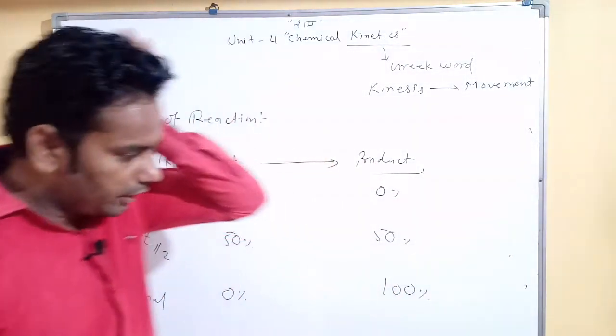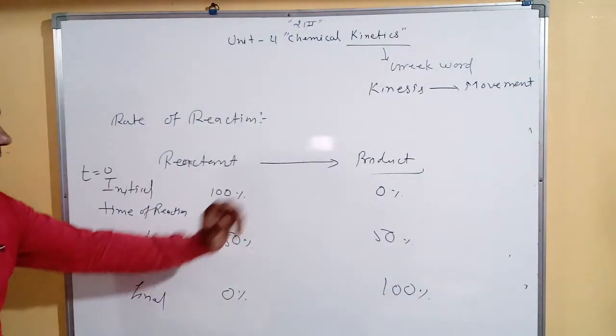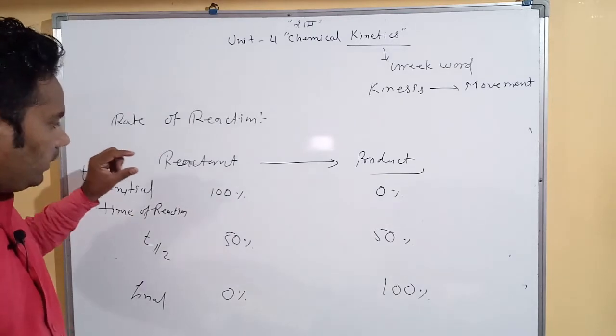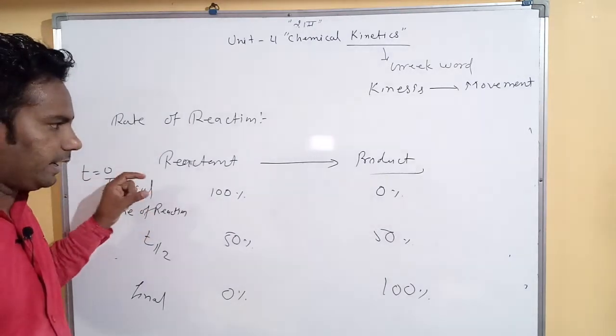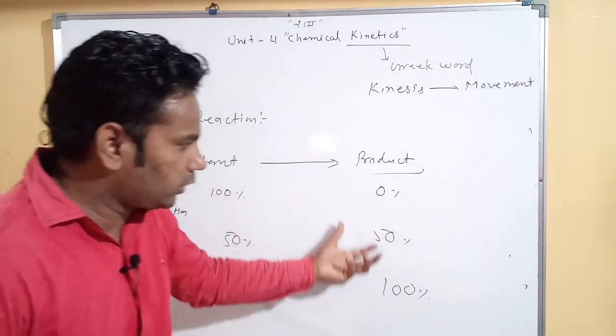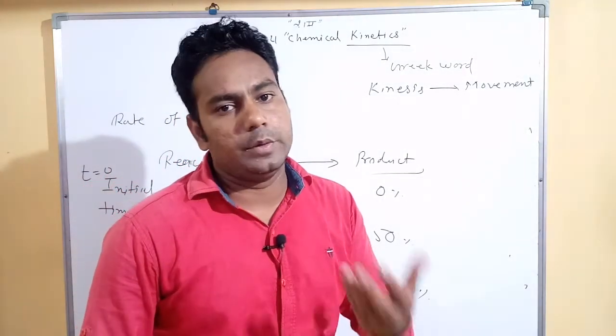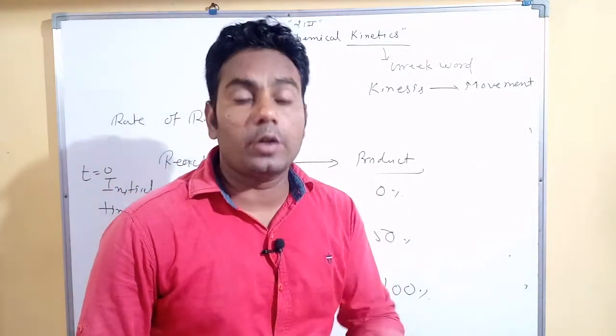So the definition of rate of reaction is the decrease in concentration of reactant or the increase in concentration of product per unit time. It is called rate of reaction.